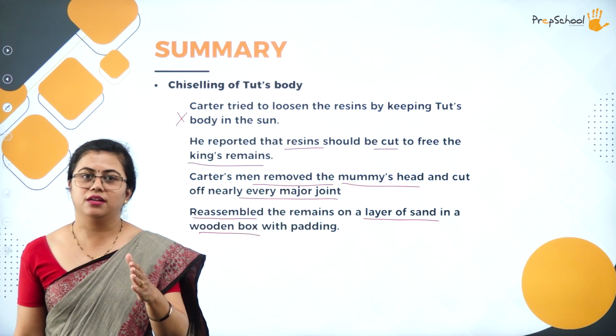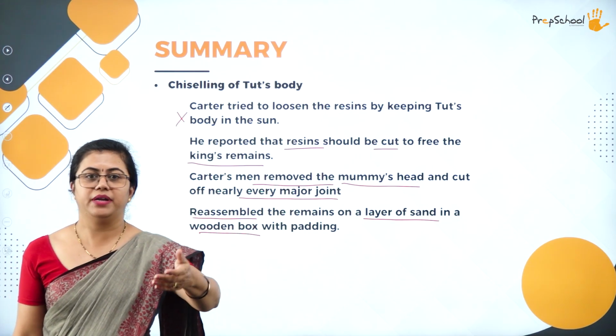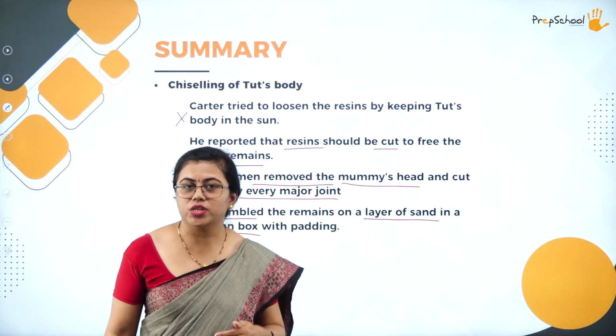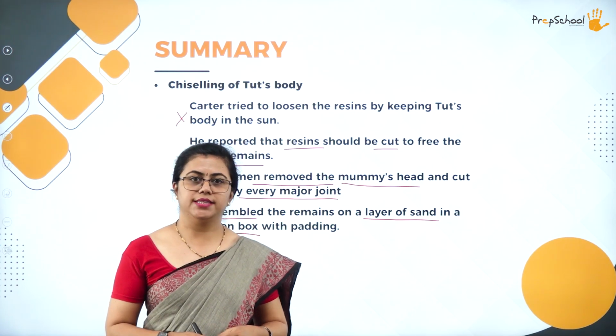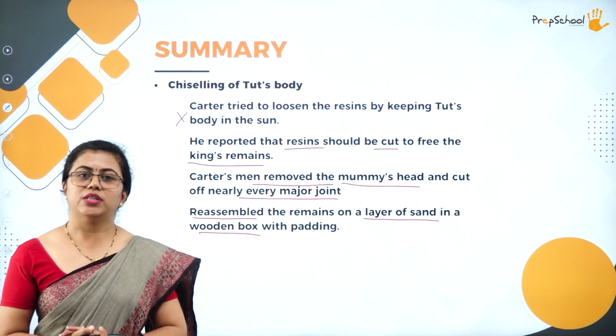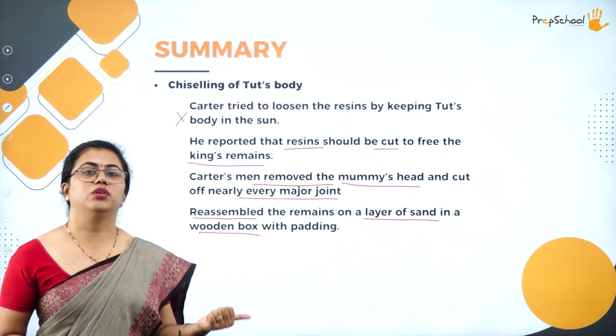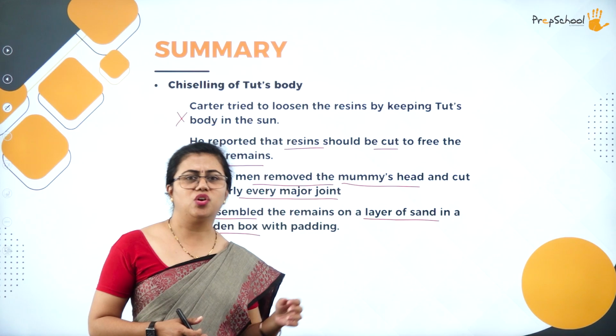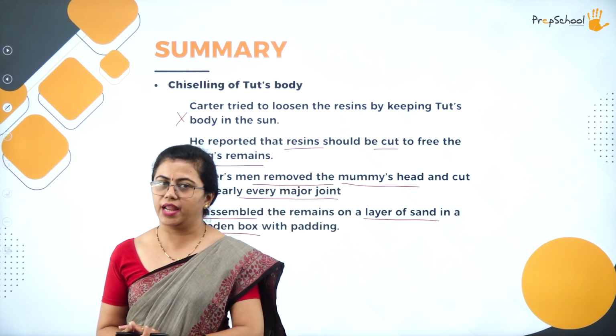If that person was killed and then hung by somebody, the way the neck bone breaks is different. If that person committed suicide, the way the neck bone breaks is something different. So there are various bodily changes that happen. That's the reason Zahi Hawass wanted to find out: was it a natural death or was it something else? What is the reason? All these questions Zahi Hawass already had.